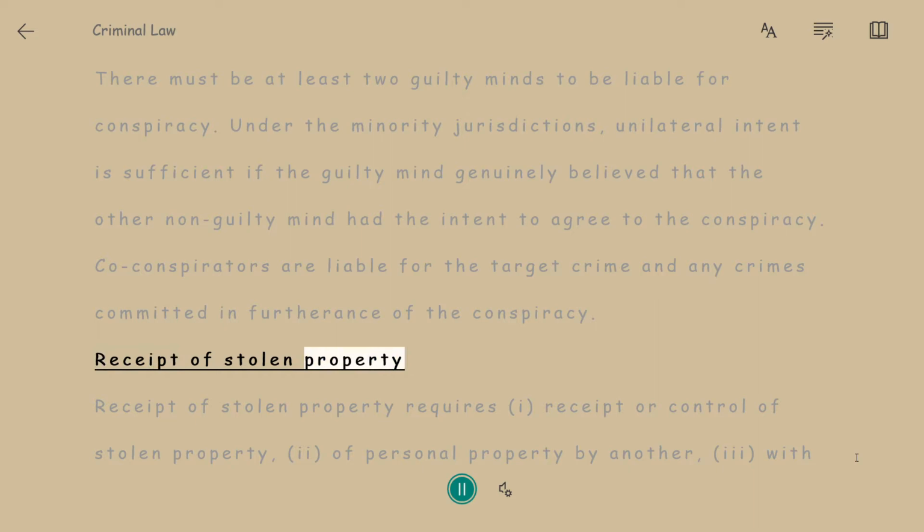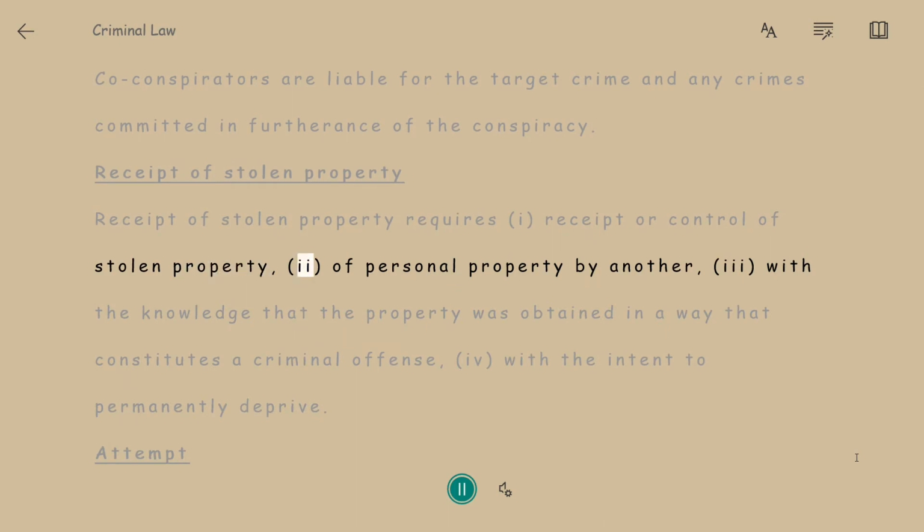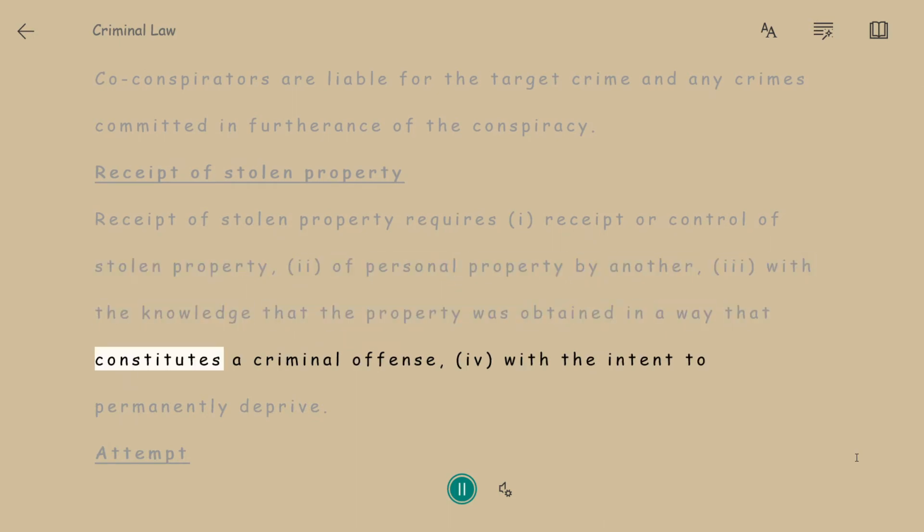Receipt of stolen property. Receipt of stolen property requires 1. Receipt or control of stolen property. 2. Of personal property by another. 3. With the knowledge that the property was obtained in a way that constitutes a criminal offense. 4. With the intent to permanently deprive.